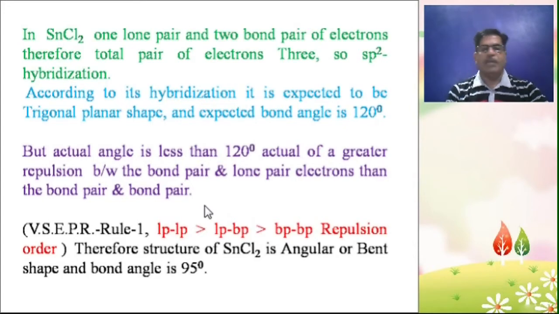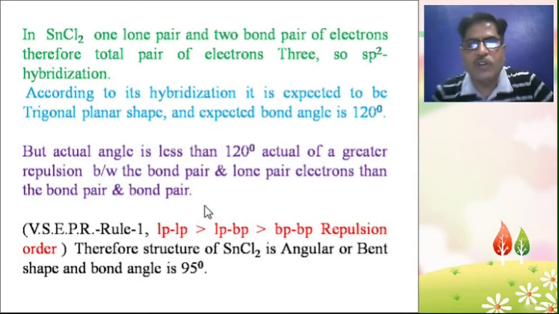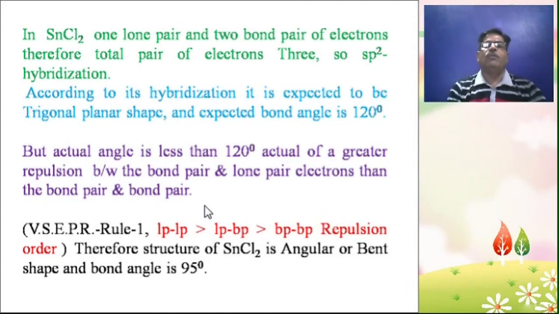In normal sp2 hybridization, we can assume a trigonal planar structure and bond angle 120 degrees, but here one lone pair is present in the valence shell of the SnCl2 molecule. So with one lone pair and 2 bond pairs, the lone pair electrons are oriented in space, their electron cloud is more spread in space.